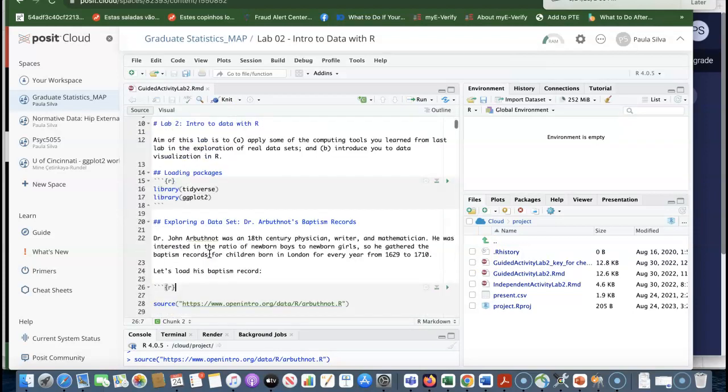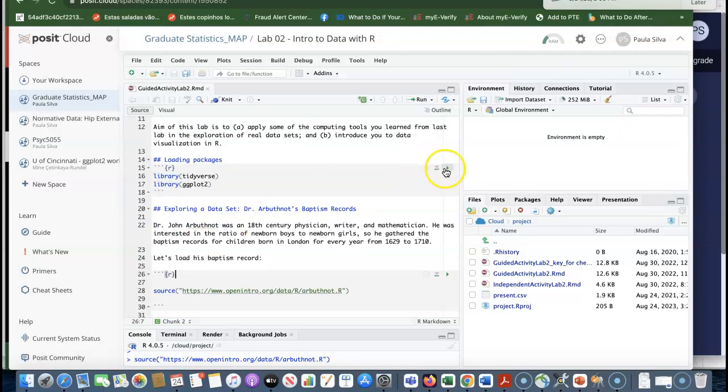Important, as you're going through it, you have to make sure you click on the green arrow for every single one of the code boxes, okay? So for instance, I'm going to mention to you in the first video of Lab 2 that we need some packages in order to run the analysis. 2 packages are going to be our good friends, Tidyverse and ggplot.